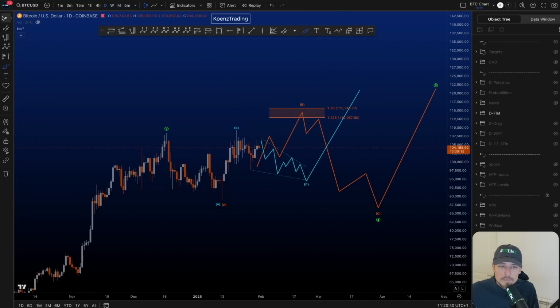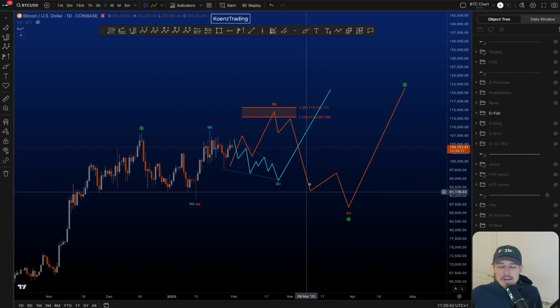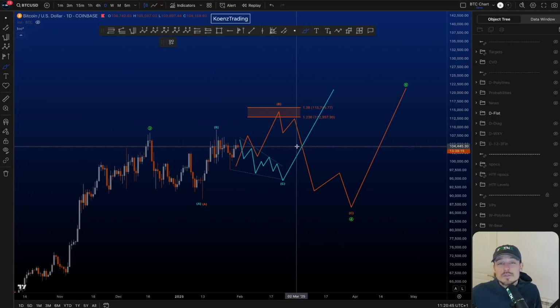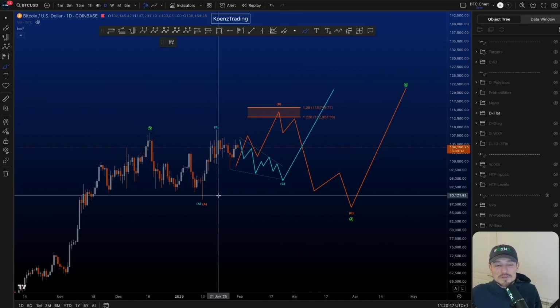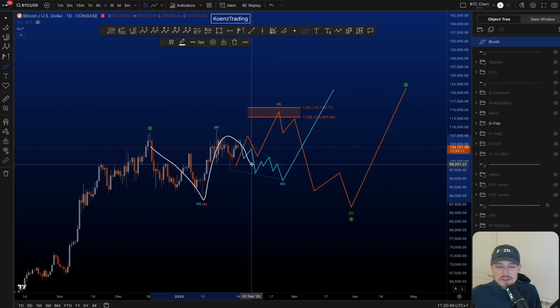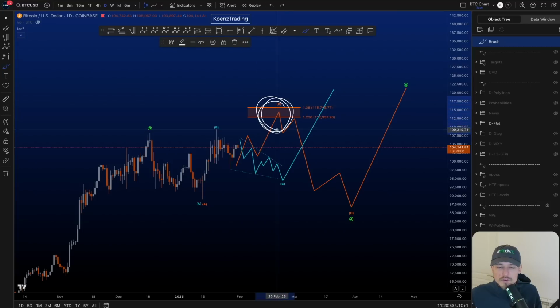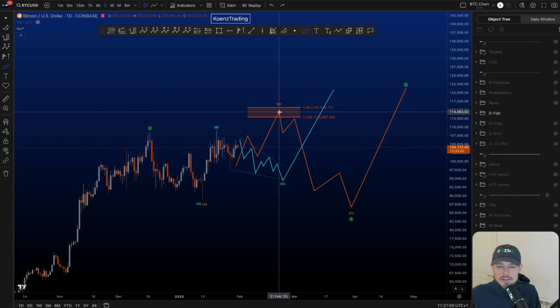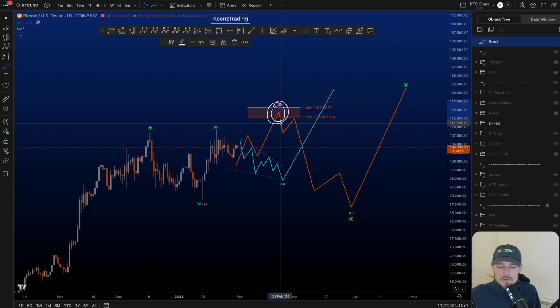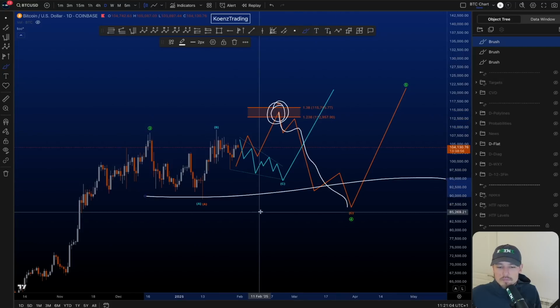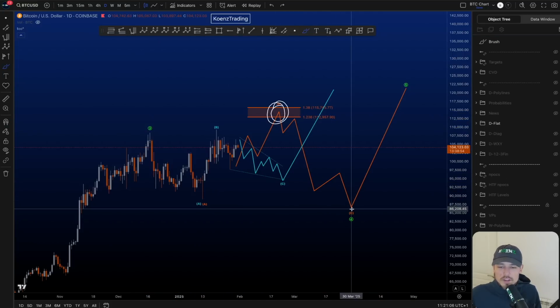So therefore, the probabilities would be better for the orange line, which actually from a psychology point of view would be very interesting because you have a 3-wave A, a 3-wave B, 5-wave C. This is, of course, where everyone is going to be buying and hype and all-time high and 200K, 500K next and all of that. And then eventually you just be like, well, thank you for the liquidity. Down we go. Preferably you grab this low of wave A, which is most common.